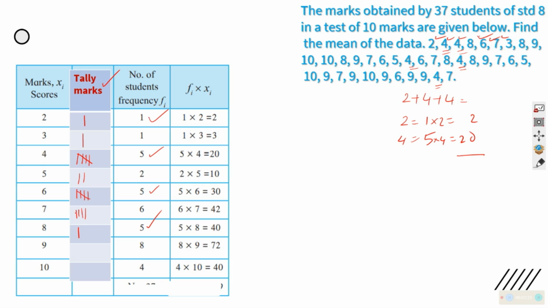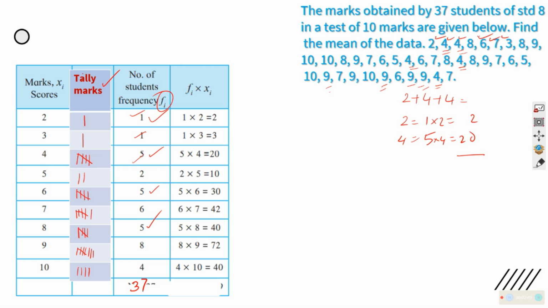This kind of recording you might have seen when you go for watching the local cricket team match near your home. They do this kind of marking for scores, runs made. You can see that 5, 6, 7, 8. This way you will count and mark. I am not taking much time because the video should be short. There are 4 10's. Okay, so you got it, and if you total this it will become 37.